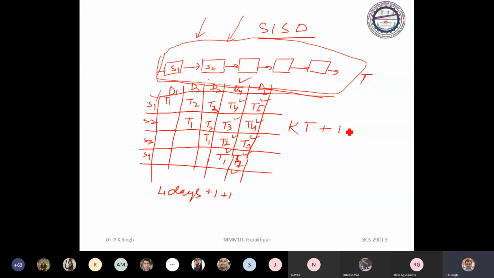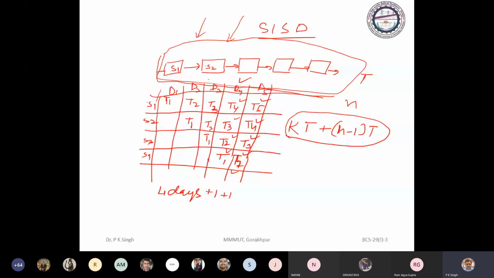If you have n tasks, then the remaining tasks are n minus 1. It is (n minus 1)t. Total tasks can be performed in this much time. Okay. So we'll discuss the performance later, but see, this is called a pipeline.